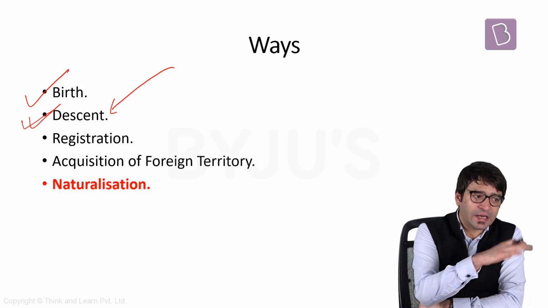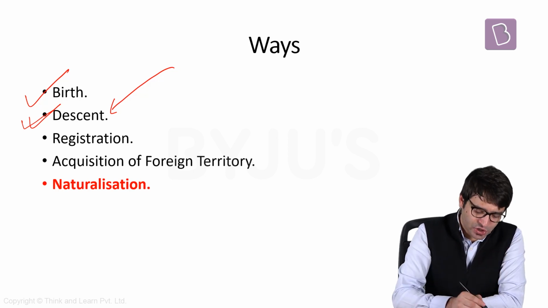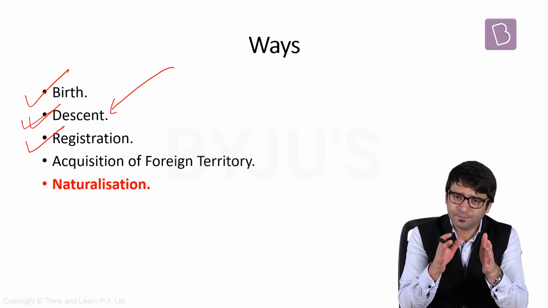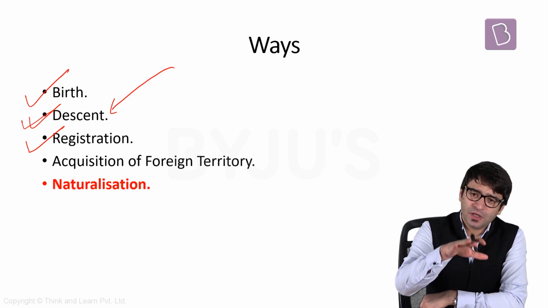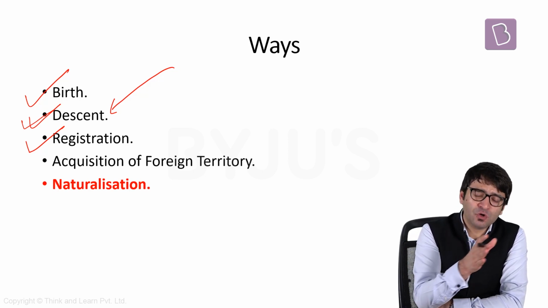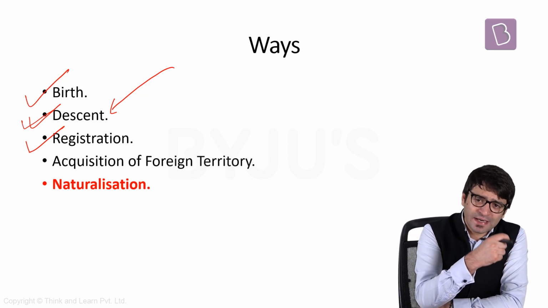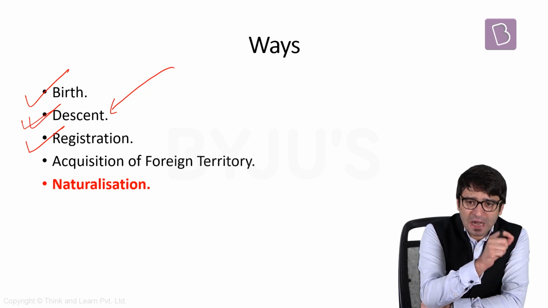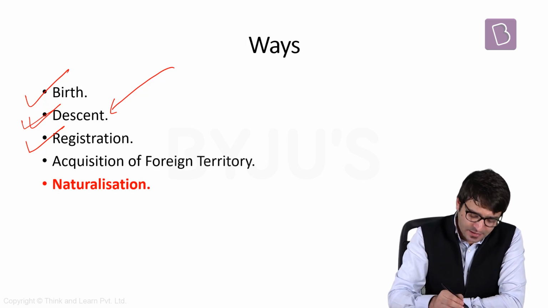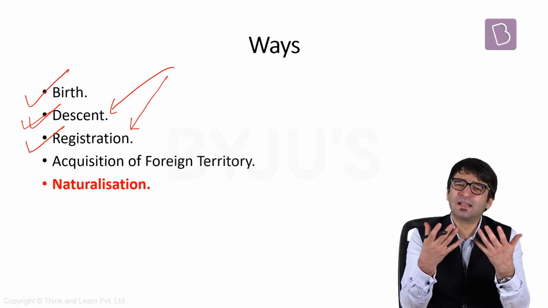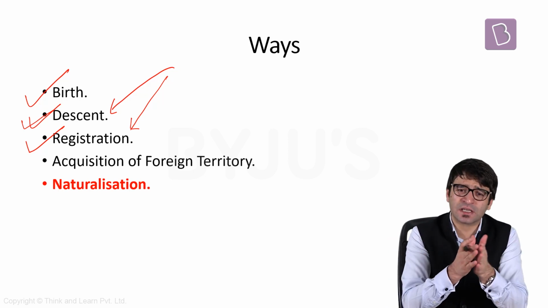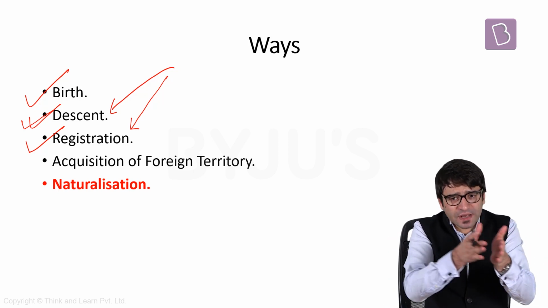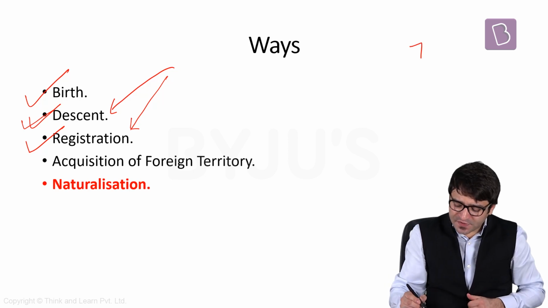Third way in which an individual can acquire Indian citizenship is by registration. One simple example, you are an Indian. Now you marry a German national or an Italian national. Your spouse can also become an Indian citizen by registration. For that, there are some conditions. For example, this spouse should have stayed in India for a period of 7 years.